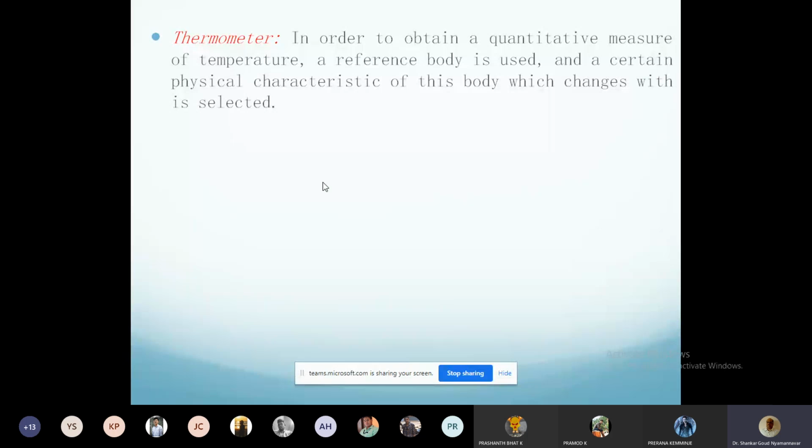Are you with me? At least say no, we don't know. Don't keep quiet. Okay, fine, no problem. Nothing wrong there. If you don't know something, it's not a crime. I don't know many things in life. That's not a fine. That's not an issue. If you don't know, say I don't know. That's all. Okay.